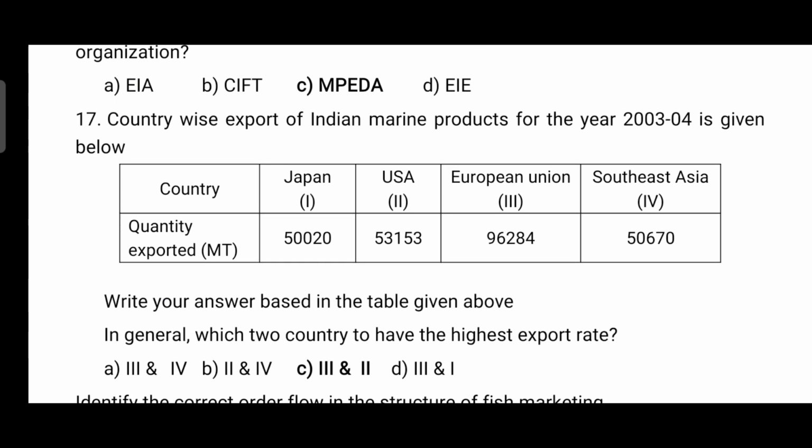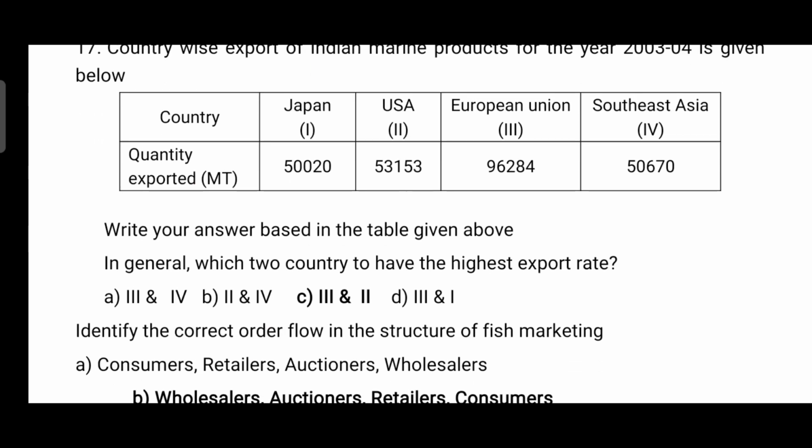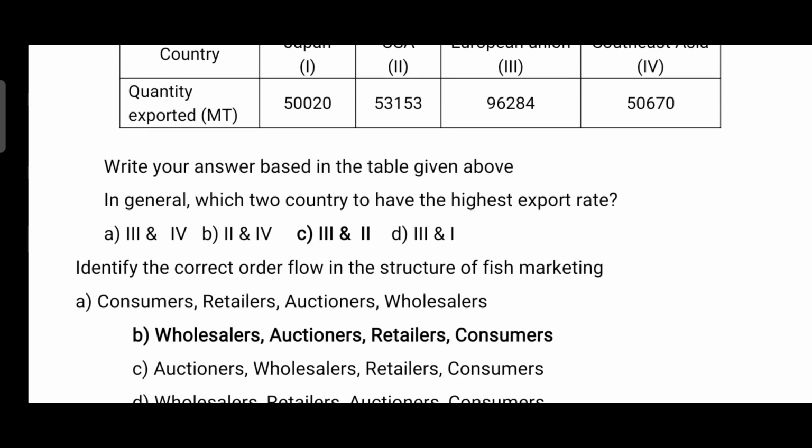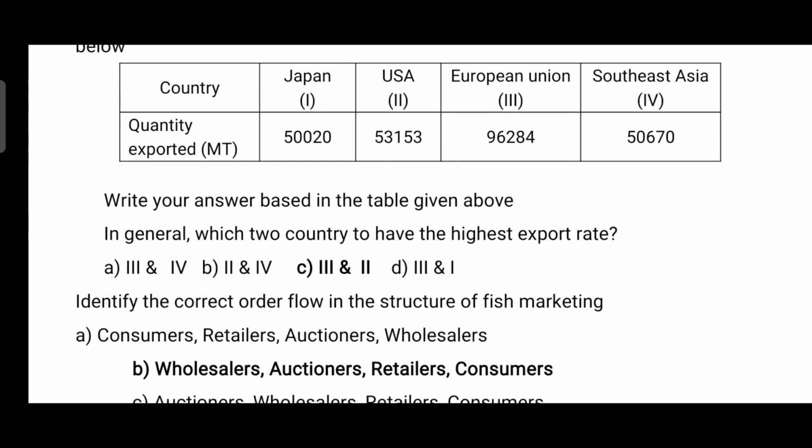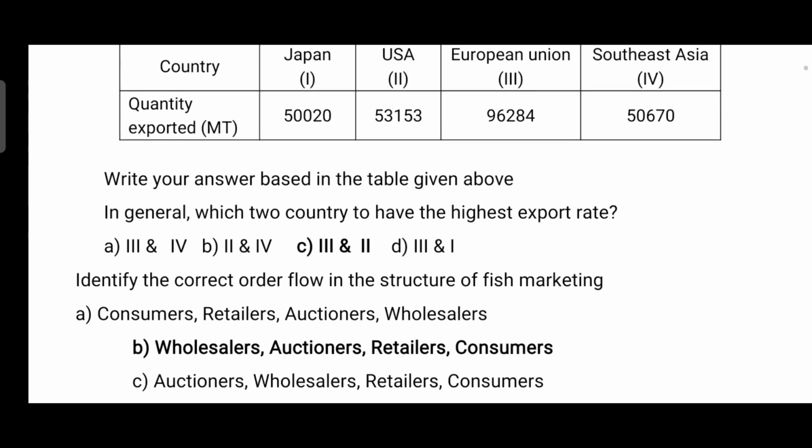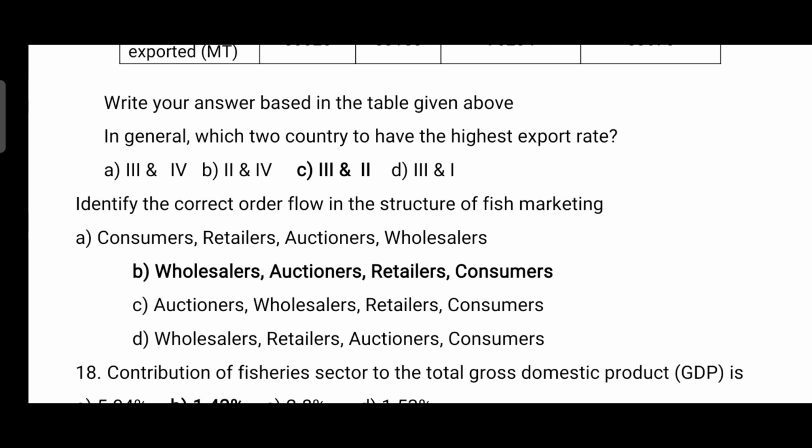Country-wise export of Indian marine products for the year 2003-2004 is given below. So it is given in the table, and question has been asked according to the table only, that write your answer based on the table given above. In general, which two countries have the highest export rate? So it is USA and European Union. Option 3 and 2 is correct.